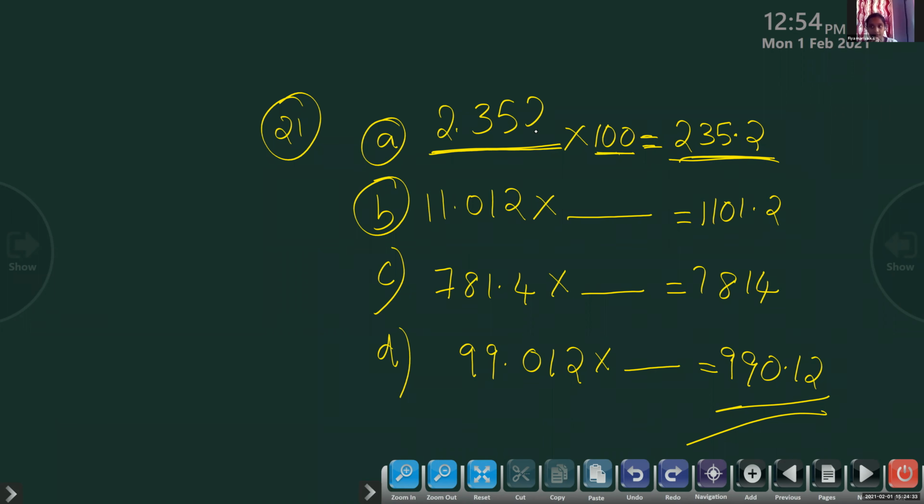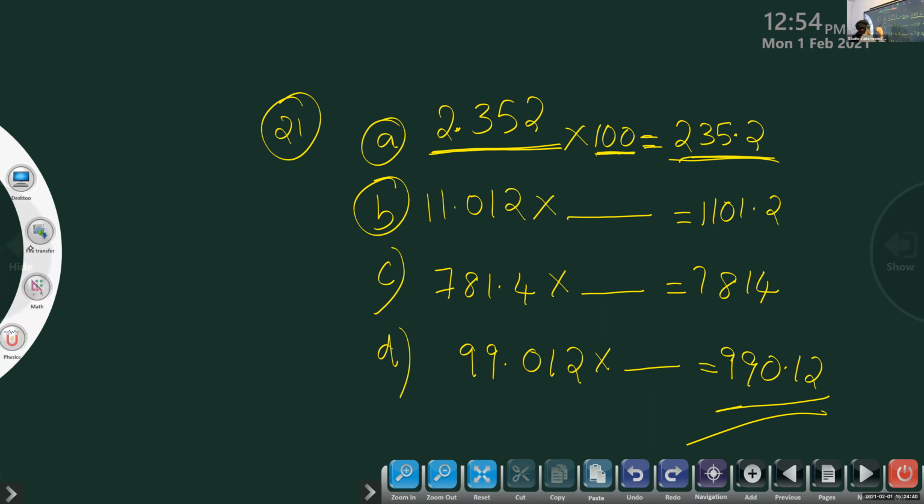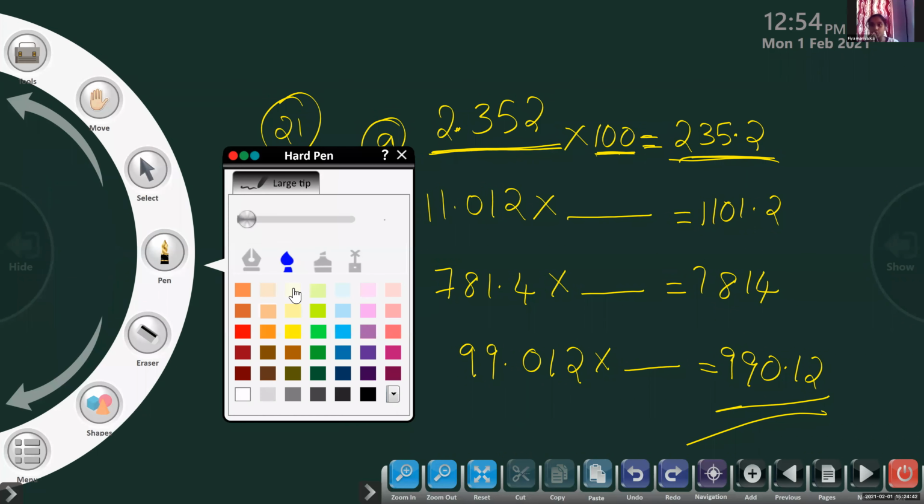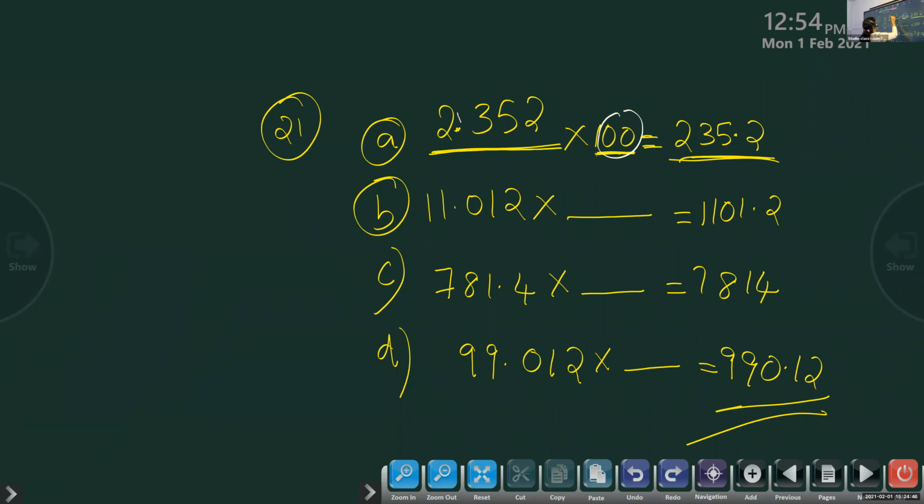2.352. See, children, here it is multiplied with 100, so how many zeros do we have? It is 2 digits. So you have to move the decimal point two digits to the right. So the answer you got, that is correct, 235.2. When it is multiplied with 100, you have to move the decimal point to the right side, but here the answer is given. So you have to find which number. Very good, children.